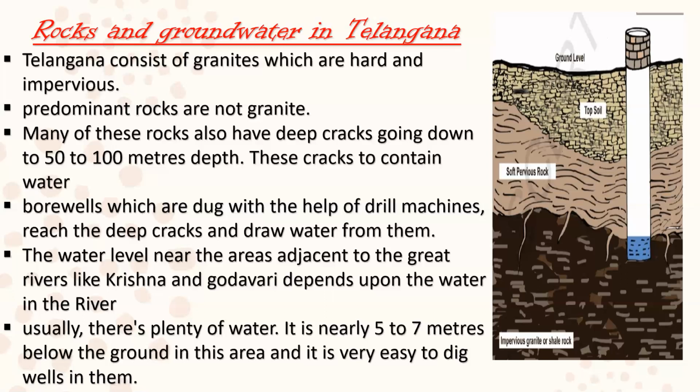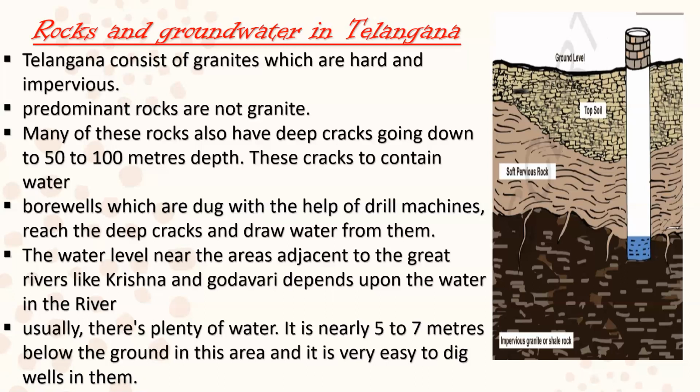The water level in the areas adjacent to the great rivers like Krishna and Godavari depends upon the water in the river. You all know the places nearby rivers like Krishna and Godavari or other rivers. That land consists of somewhat more water. Okay, children.